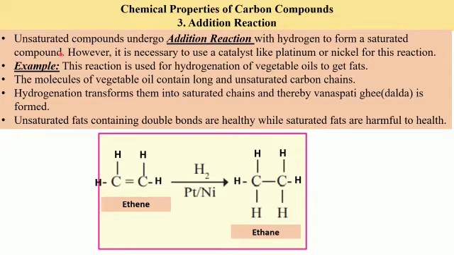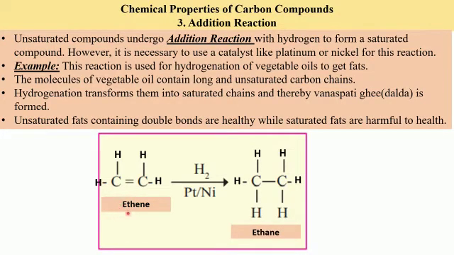So in addition reaction, an unsaturated compound will get converted to a saturated one by addition of hydrogen. But for this reaction to take place, we need a catalyst like platinum or nickel. So let us first see the reaction.